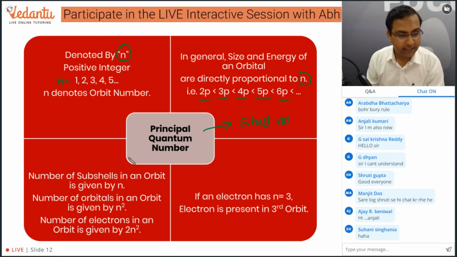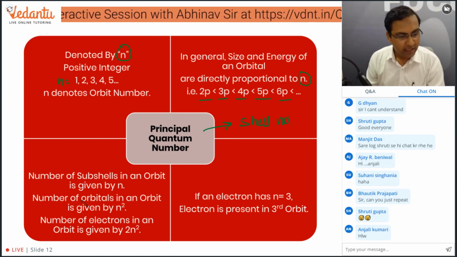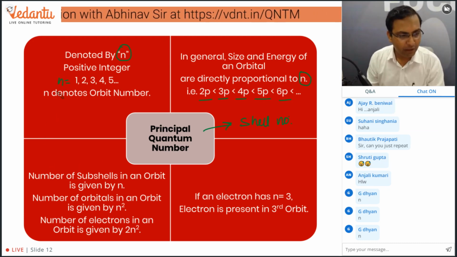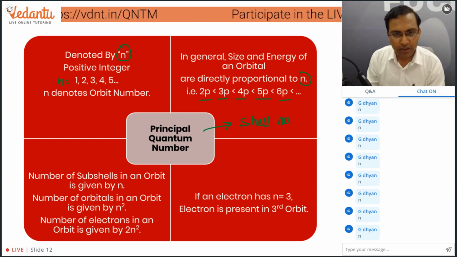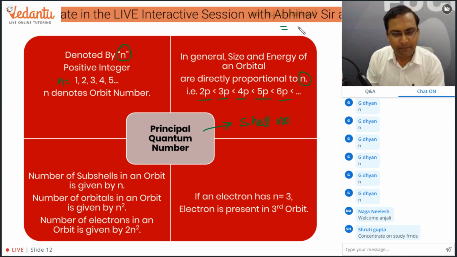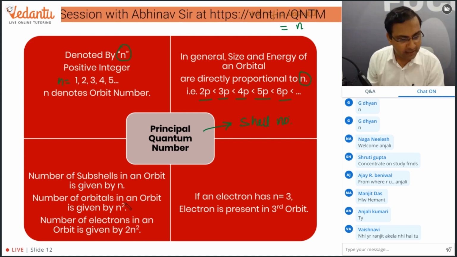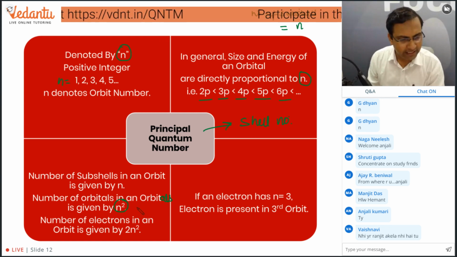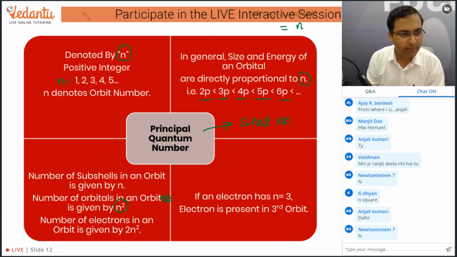Now see this. The number of subshells in an orbit is given by n. If the principal quantum number is n, the number of subshells will also be equal to n. What will be the number of orbitals? The number of orbitals is equal to n square. What is the number of electrons in those orbitals? That is 2n square. Let me take an example.